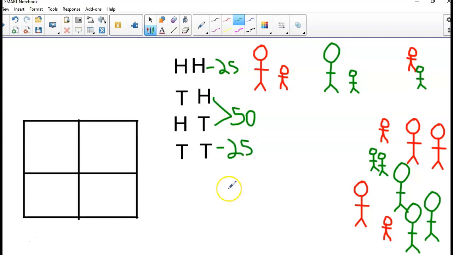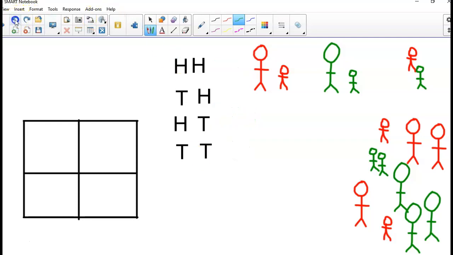So if I have 2 coins and I want to see all those possible outcomes, what I would find is that I have a 50% chance of getting tails and heads and a 25% chance of getting both heads or both tails. Now, does that mean if I do this 100 times, my numbers are going to be 25, 50, 25? No, but I would find that it would be very close to those numbers. So that's just a way to think of this.